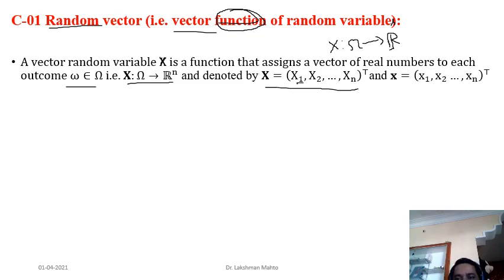X1 is a random variable, the second component X2 is also a random variable, or simply, each Xi is a random variable. If someone talks about one particular value of the random vector, we denote it by a small bold letter x. Any particular value of the random vector will have n components. The first coordinate comes from the first random variable X1, the second component comes from the second random variable X2, and likewise.